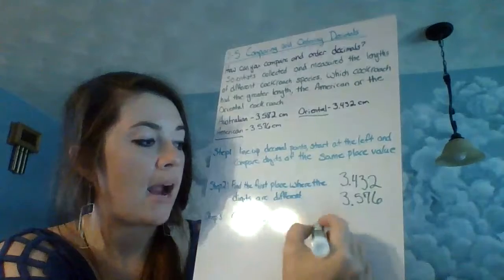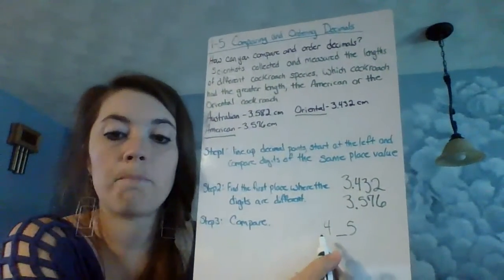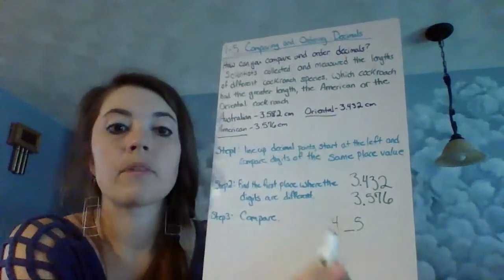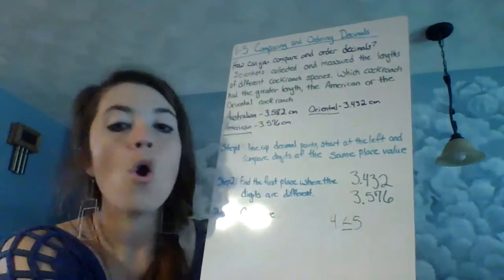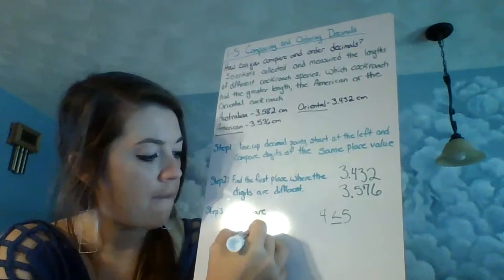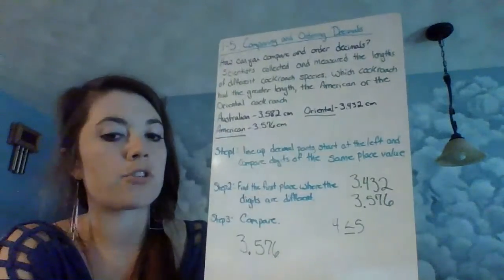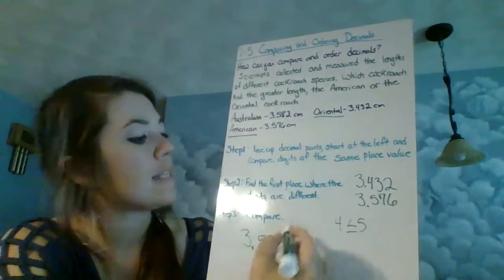So now we're going to compare. So 4 in comparison to 5 is what? Is 4 bigger or smaller than 5? It's smaller. Which means that the 3 576 thousandths is the larger of the cockroaches, which is the American.